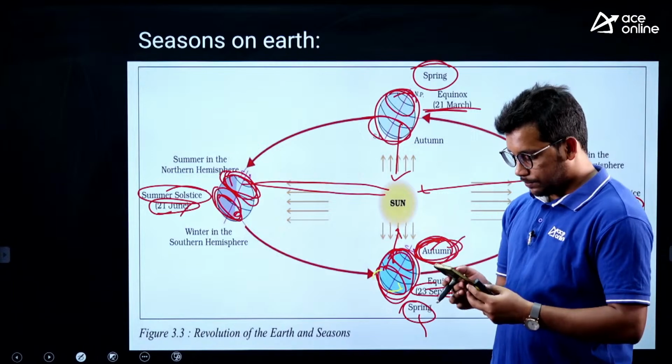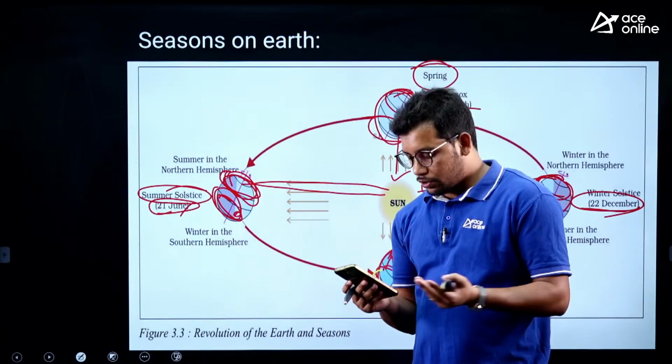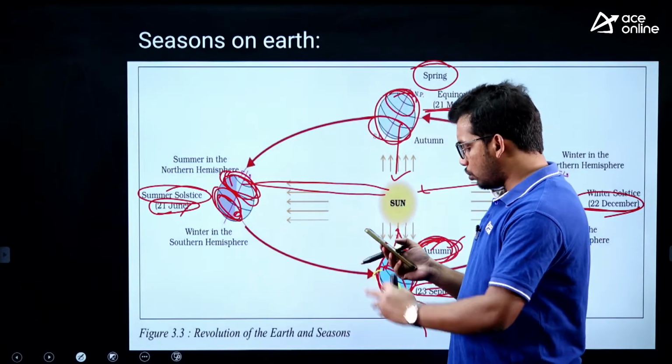Any doubt in this? Feel free to ask your doubts. If you have any doubts, please do ask so that I will clarify. If not, we'll move to the next question.